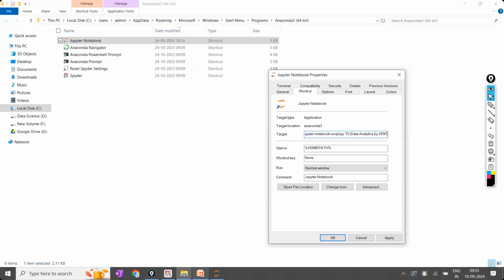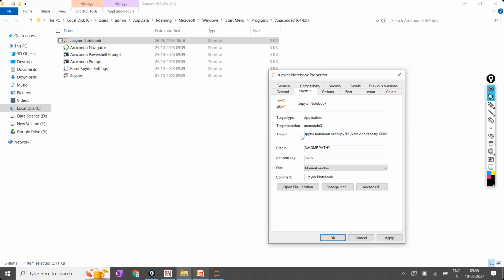One student will be there. What they will do, I will show all these things now. After completing this, he will come to this shortcut, and I ask you to delete something. In a flow, he will delete the entire thing. After deleting the entire thing, he'll copy the path I have shared and click on apply. Sir, it is not opening, he will say. Don't do it like this.